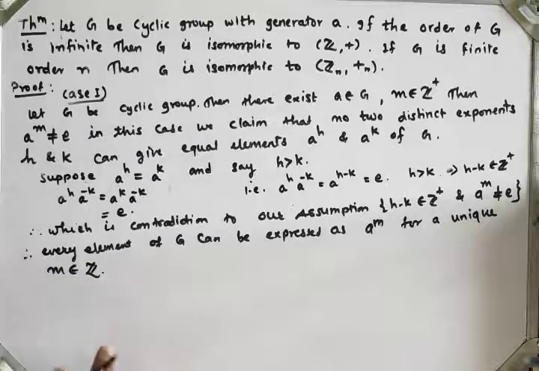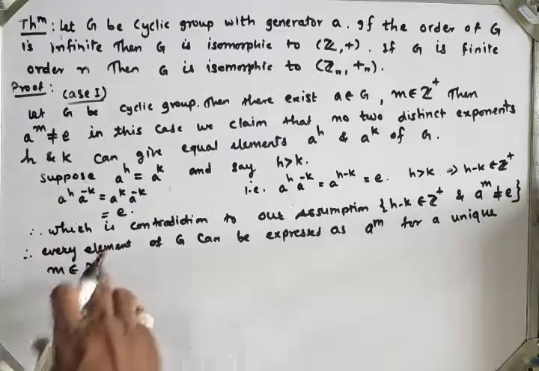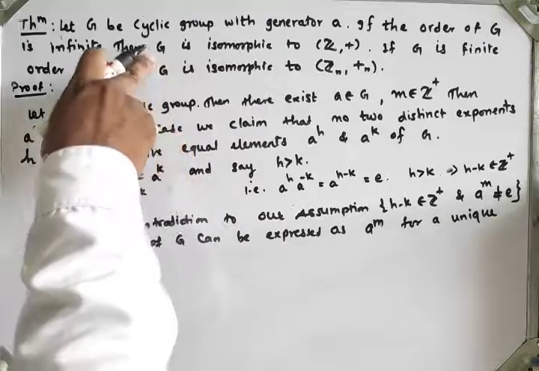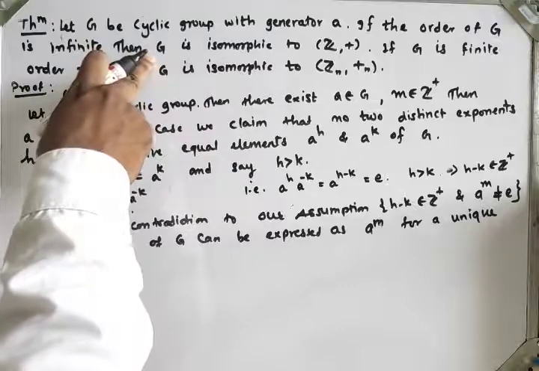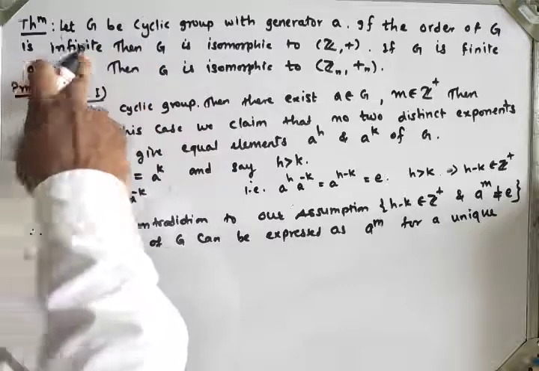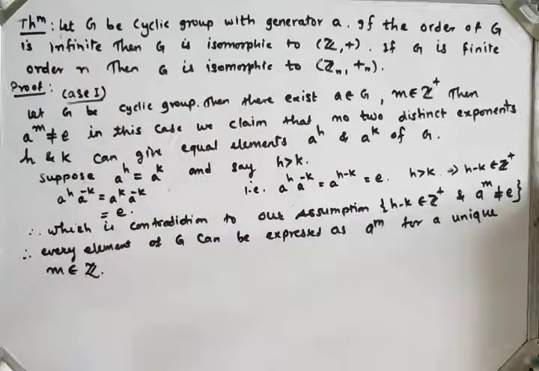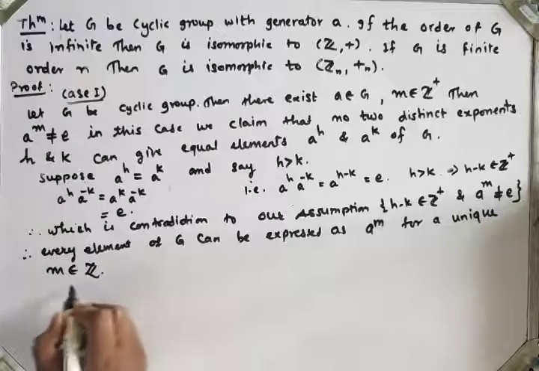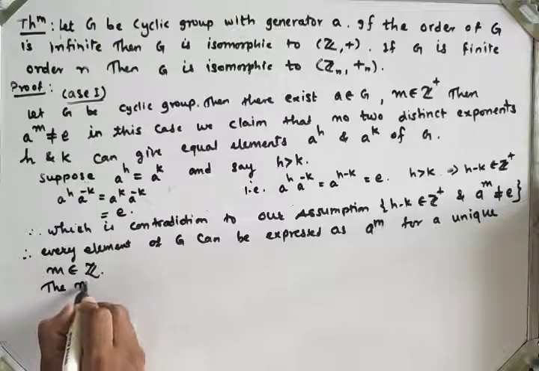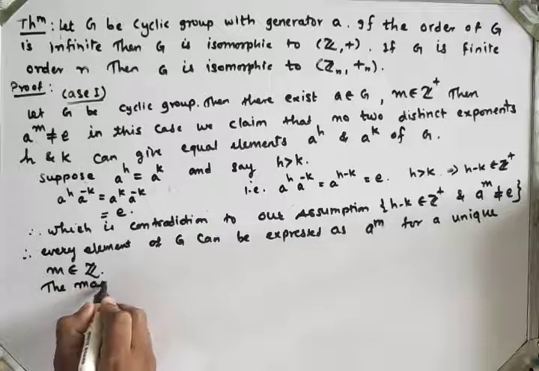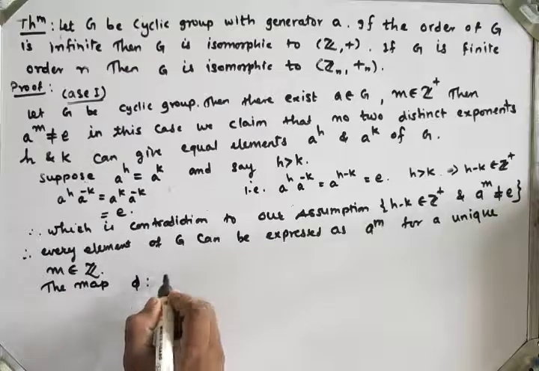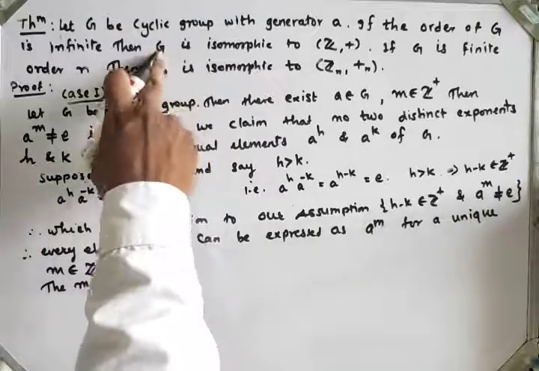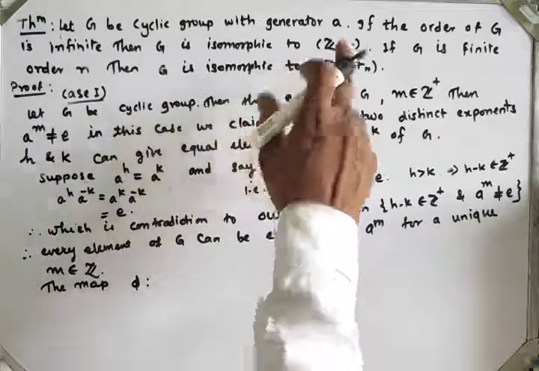Now we will define the map. G is the cyclic group, which is an infinite group, isomorphic to Z under addition. So we will define the map phi from G to the set of integers.